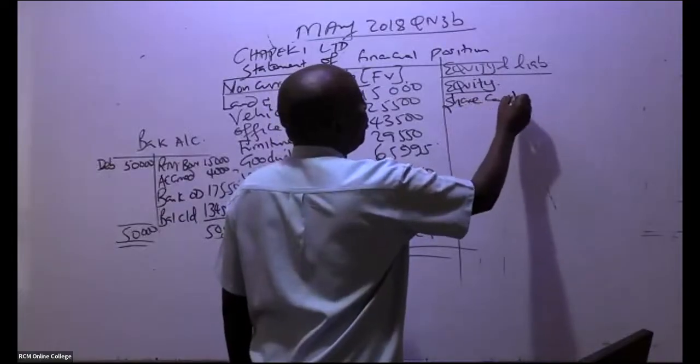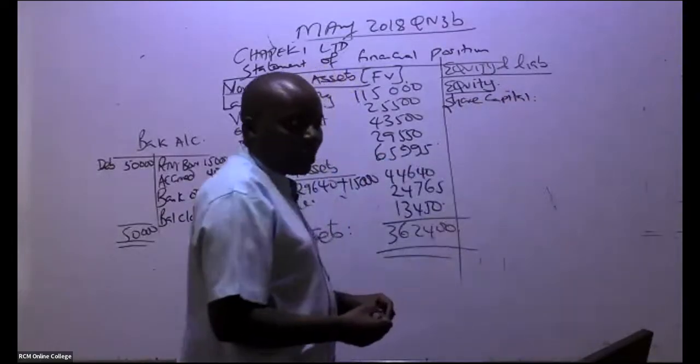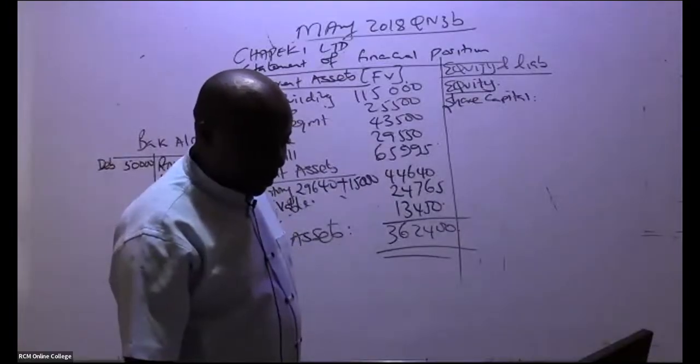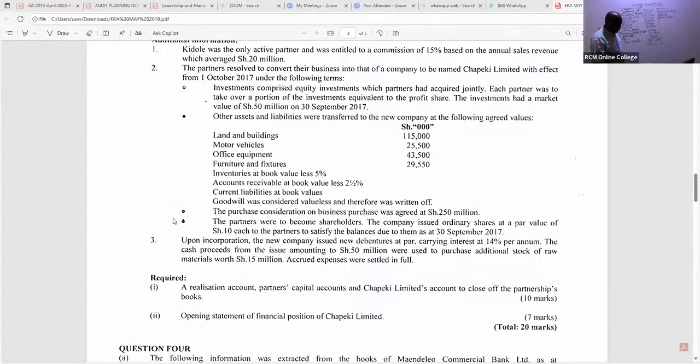So equity, go to note number 3. Note number 3, they told us something about this share capital. That we never paid the partners. The purchase consideration was not cash. We are told here, note number 2 actually. The partners resolved to convert their business into that of a company to be named Chepeki Limited with effect from 1st October 2017.